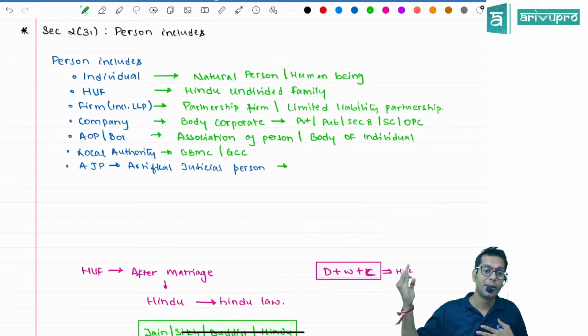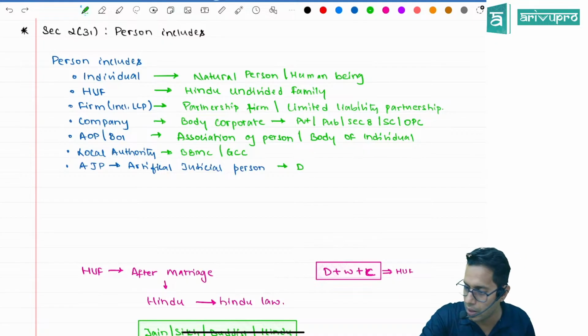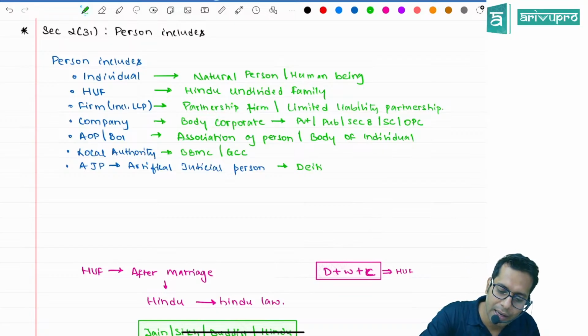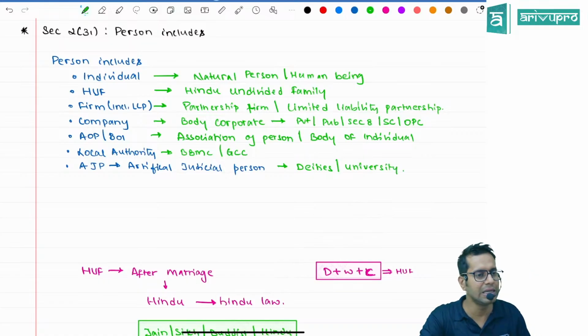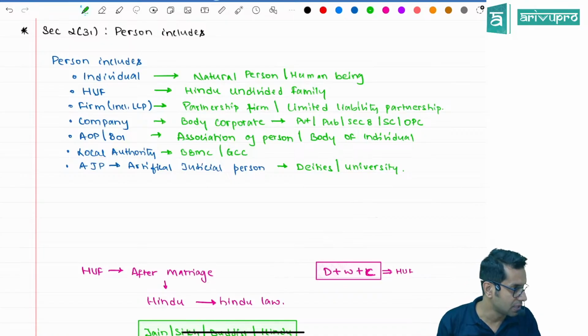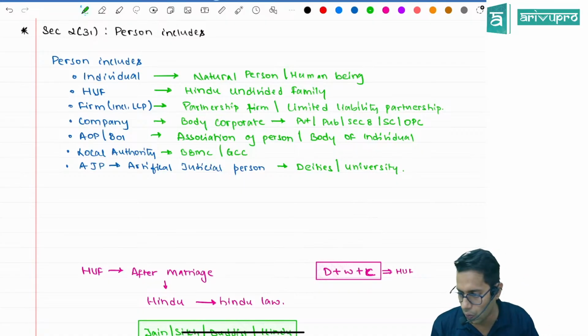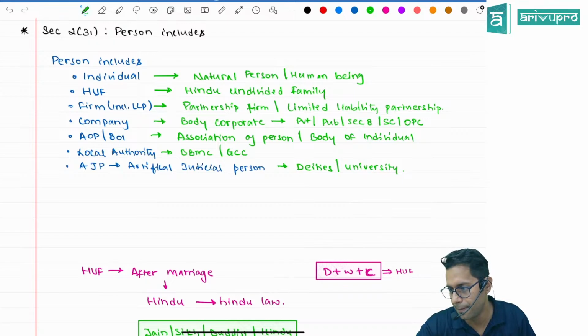Artificial judicial person. All your gods we call as deities, no? All the deities, or we have a university, Bangalore University, etc. What is Bangalore University? It is an artificial judicial person. So, see, we are artificially calling them a person. What type of person? Judicial person, meaning a legal person which we have created on our own. Artificial judicial person.